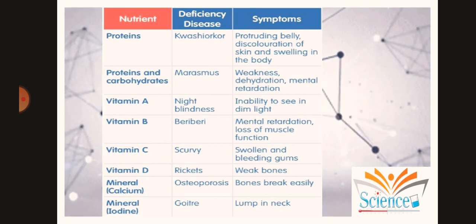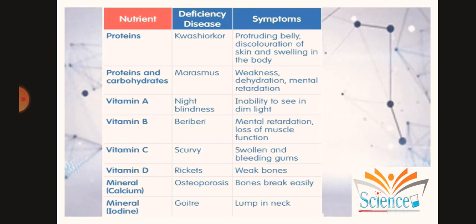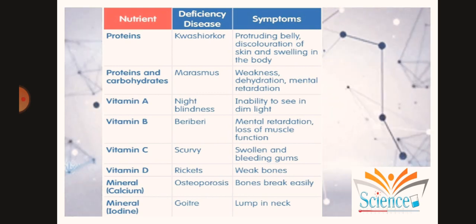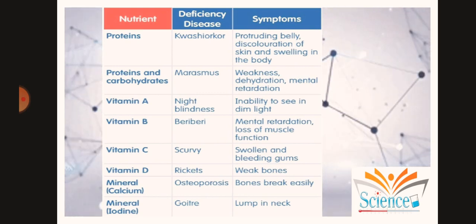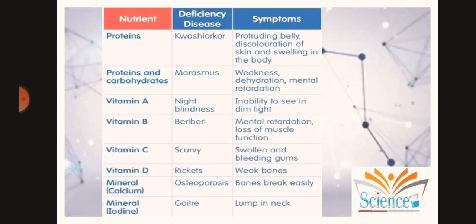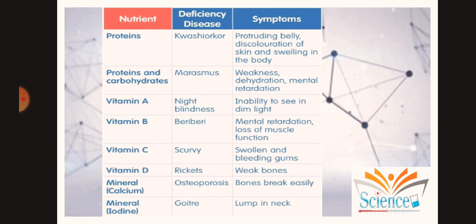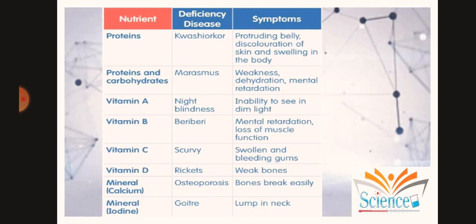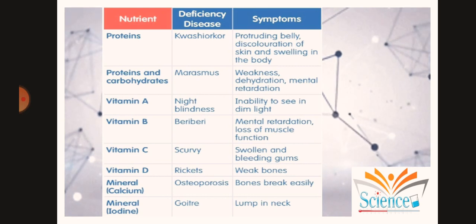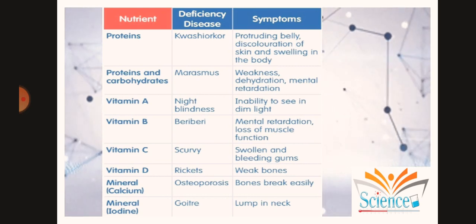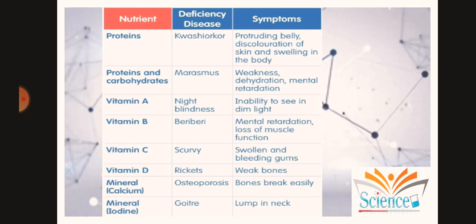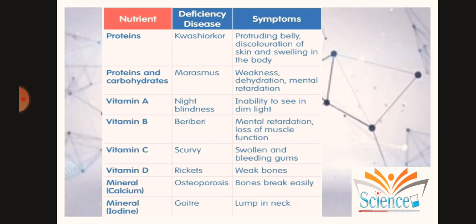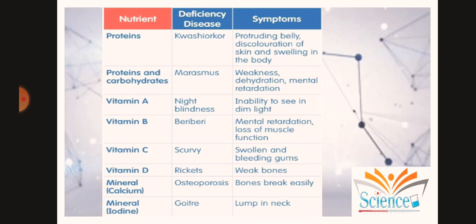So here is the picture of the group of diseases. We are talking about proteins, protein deficiency, what kind of deficiency it causes, and what kind of symptoms it causes. So generally we sorted the diseases into two groups. We will put scurvy, beriberi and goiter into one group, and diseases like hypothyroidism and diabetes into the other group. Now the first group of diseases are caused by lack of nutrients.